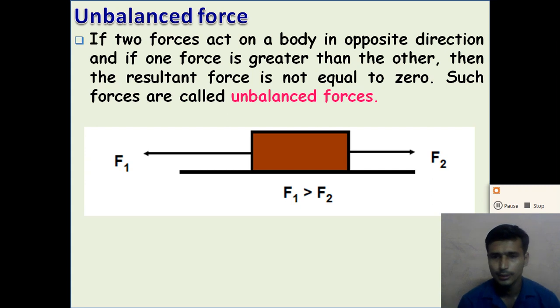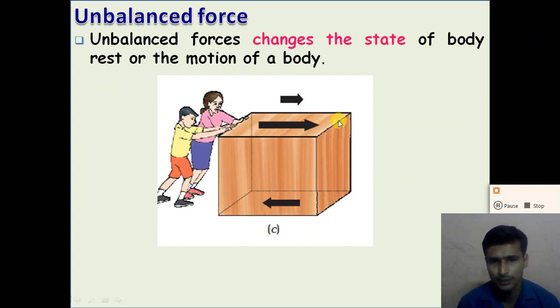So when we apply an unbalanced force on the object, the state of the object will be changed from stationary to motion, or the motion of the object can be changed with the help of the unbalanced force, right? So if we consider a block stationary and we apply a force only in one direction, the block will move in the direction of the force because of the unbalanced force, right? So if we apply a greater force on the object, the object will move in the direction of the force.